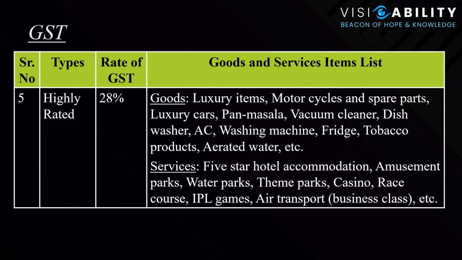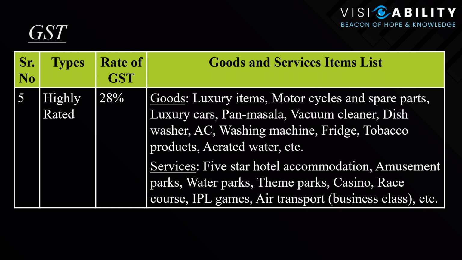Under the next category of luxury items or non-necessity items, we have the highly rated taxes of 28% on any luxury goods, motorcycles, spare parts, luxury cars, things which are not healthy for humans to have, like pan masala or cigarettes, the vacuum cleaner, dishwasher, washing machine, fridge, tobacco products, aerated water.